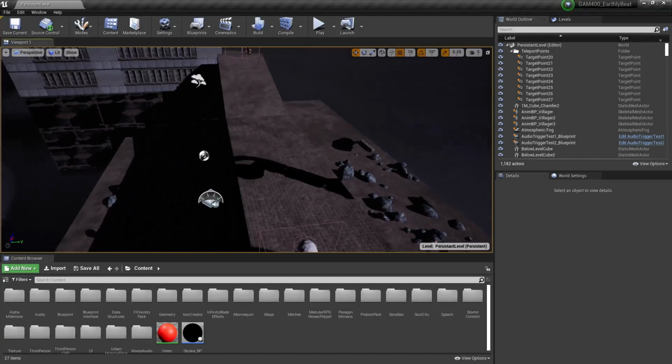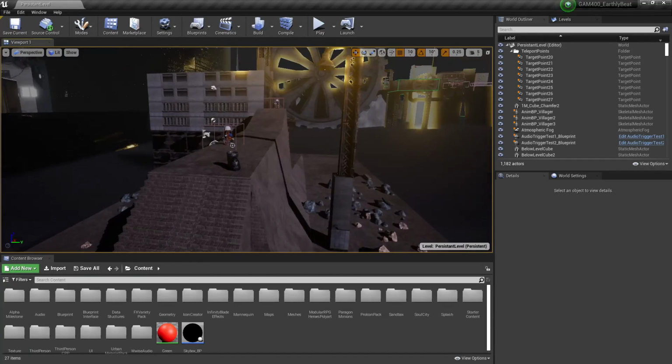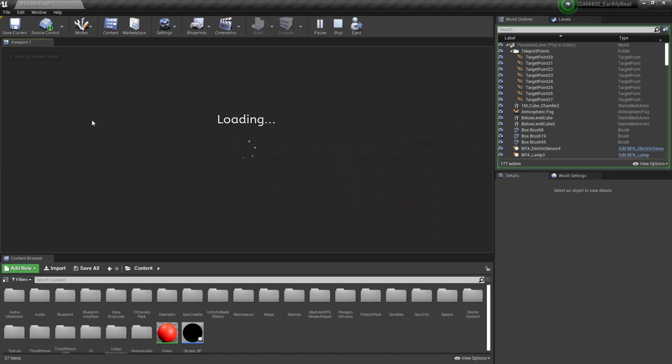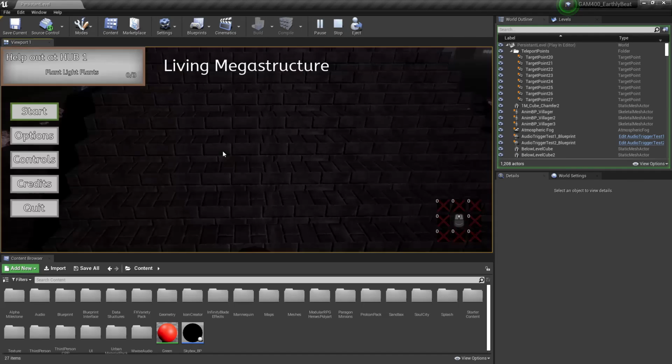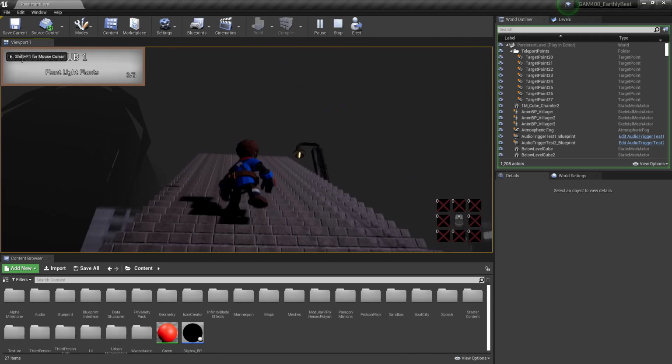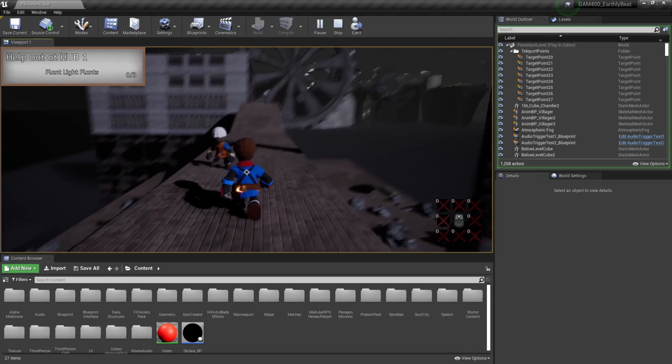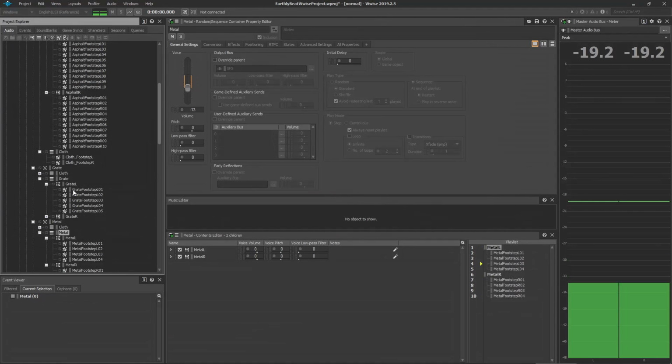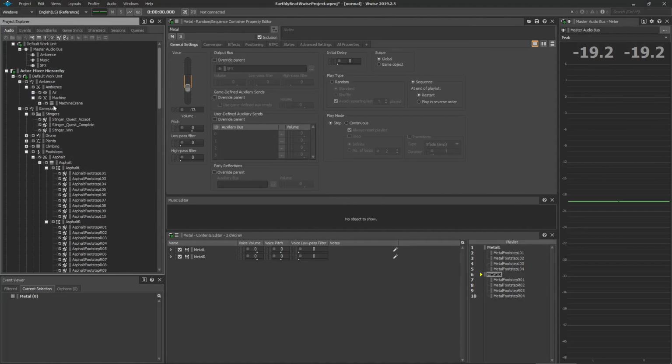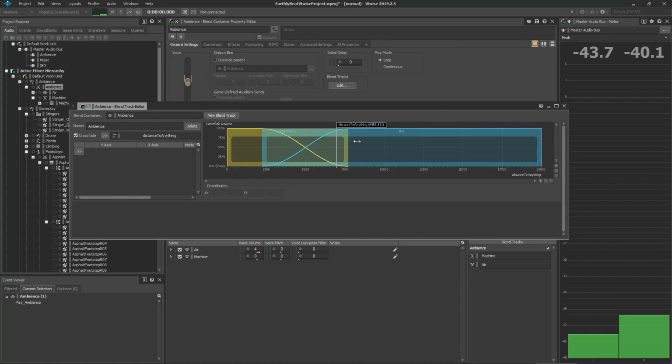The third game is Living Megastructure, a small team of 6 people using Unreal Engine, Wwise, and SVN. For this project, I was in charge of audio implementation, as well as art asset placement and texture placement. Beside the audio implementation, I utilized Wwise random containers as well as blend containers to make a more immersive experience.